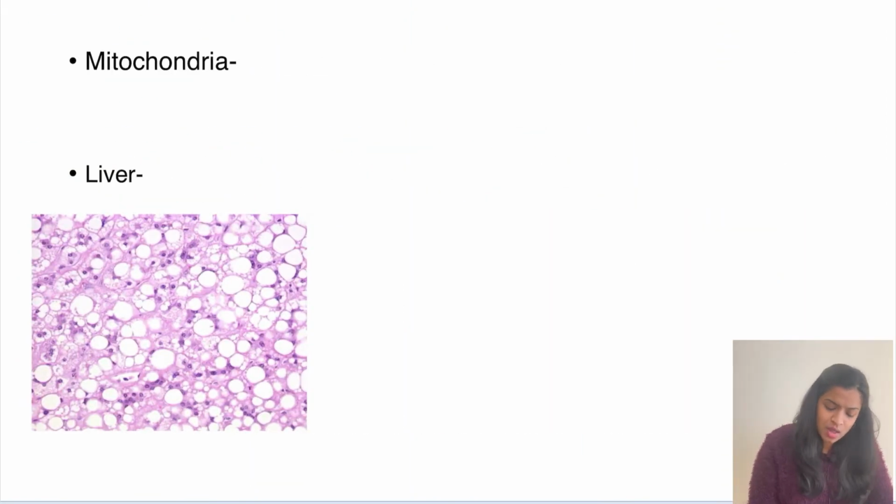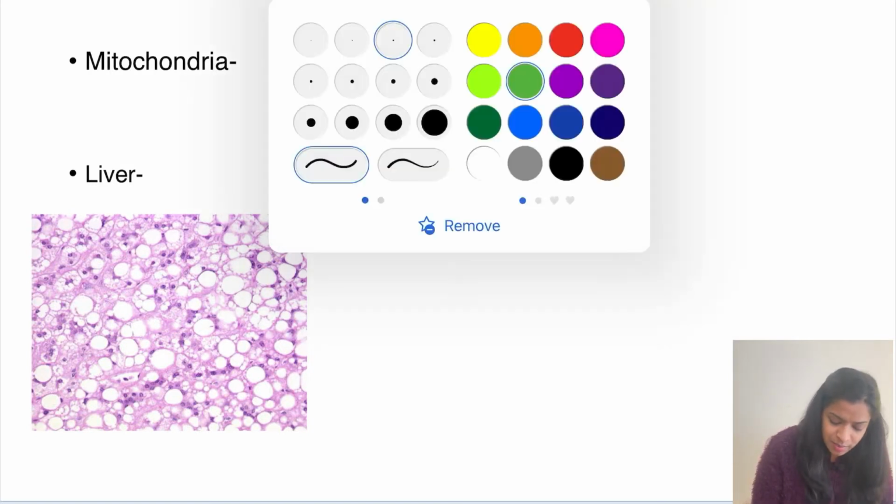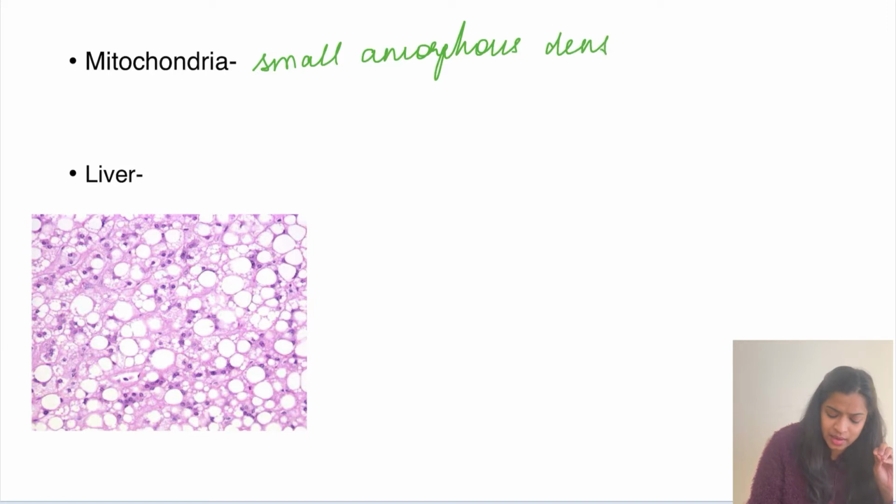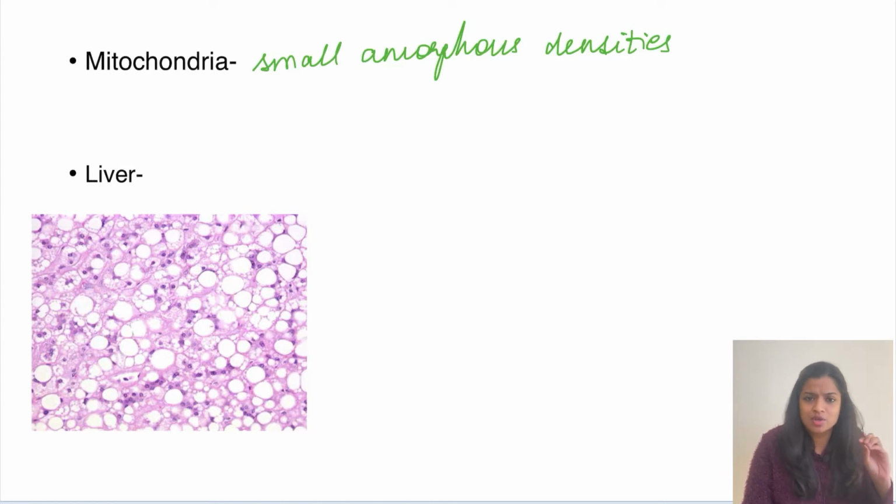So moving on, what other changes can be present in a reversible cellular injury? In the mitochondria, we can see the presence of small amorphous densities. There will be certain amorphous densities which are actually made up of calcium, and these are very small and the number will also be very less, and that is seen in the reversible cell injury.